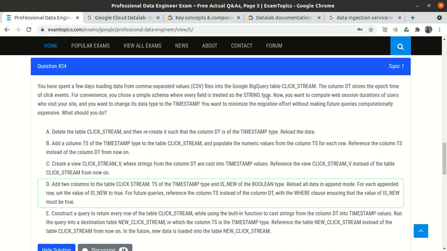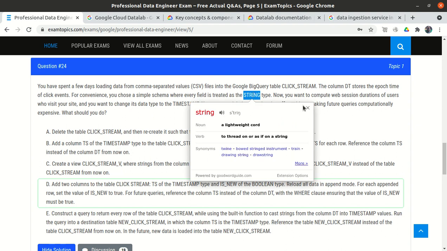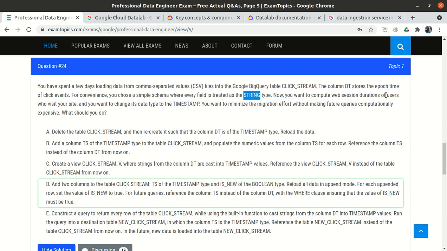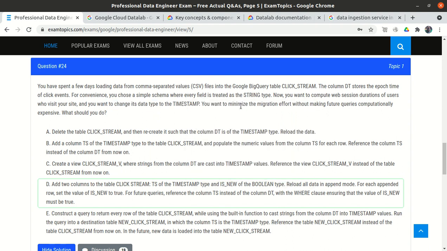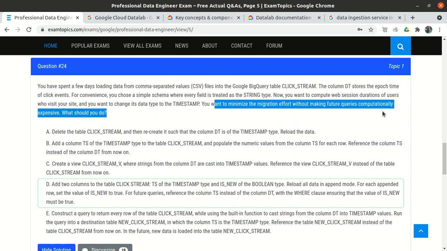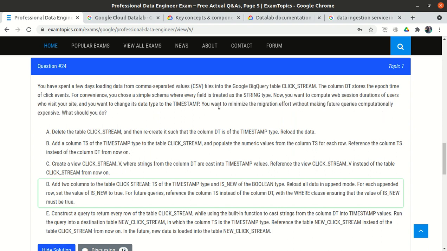Okay, fine. So earlier we stored the data in the form of string, right? But now we want to compute the duration. So duration means the data should be in the timestamp format, right? But we have the data in the string format. So now you want to change the data into the timestamp, right? So you want to minimize the migration effort without making future queries computationally expensive. So first, they told us how we will convert the string into timestamp, and what is the minimized way, so the effort should be very minimal.